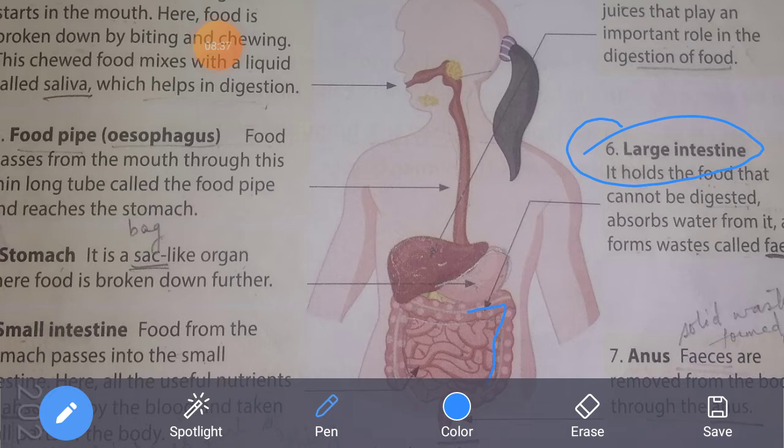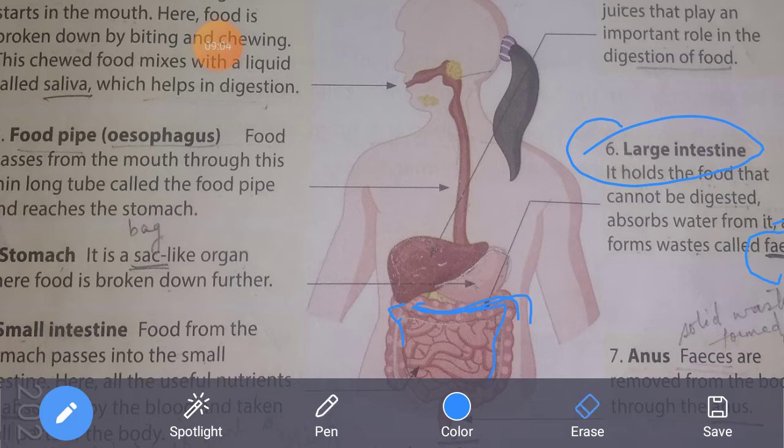There is some food that is left undigested, that is not digested by the body. So that food comes over here in the large intestine. It holds that food, it absorbs water from that food and forms the waste called feces. उसमें से water सारा absorb कर लेती है large intestine, तो उसे एक solid में convert कर देती है. That is the waste, that is called feces.